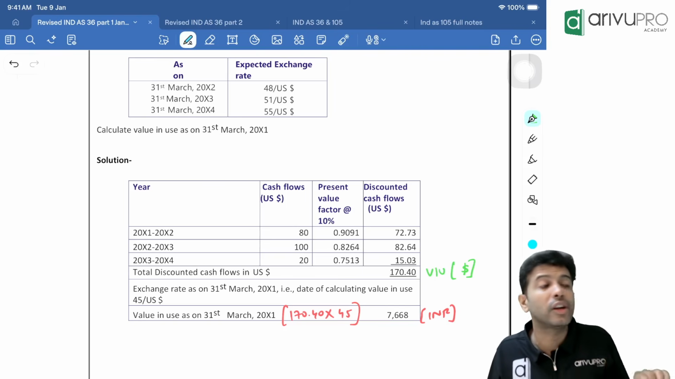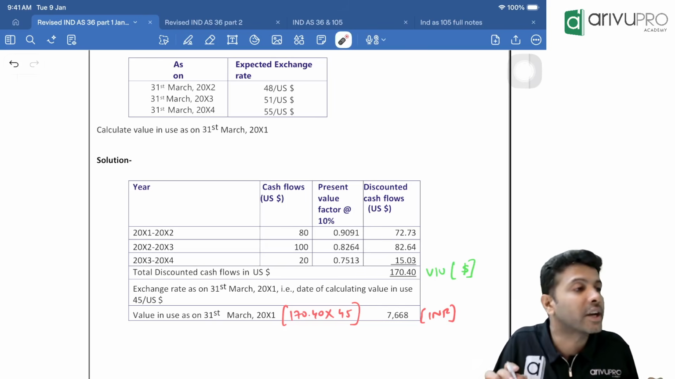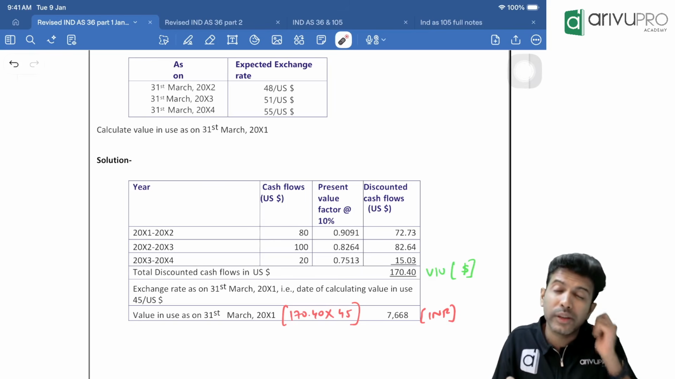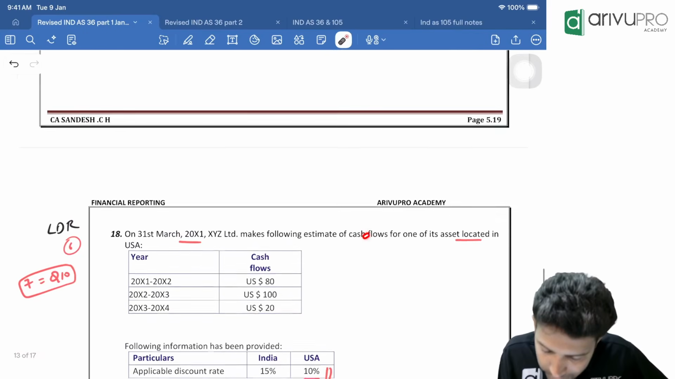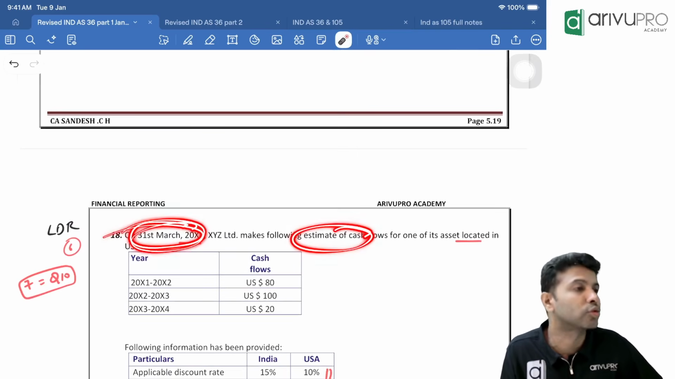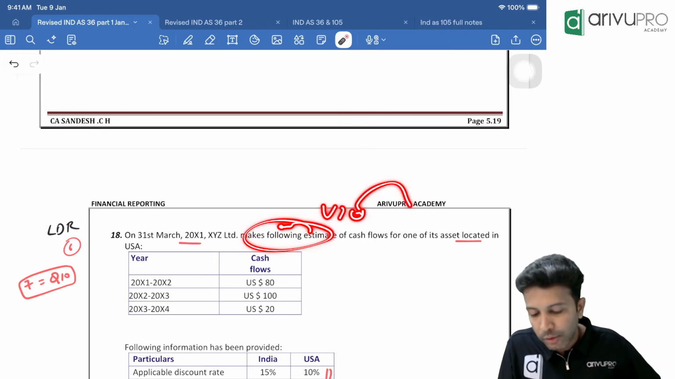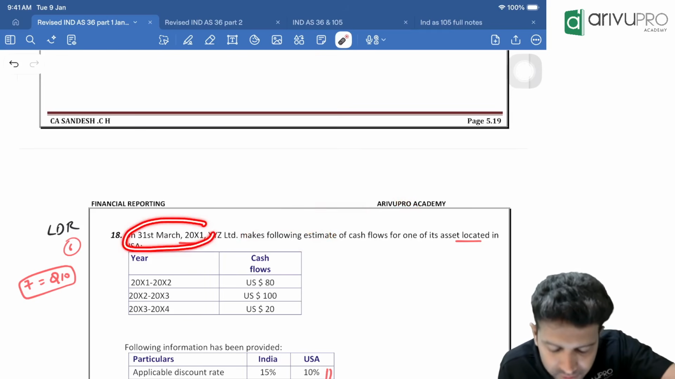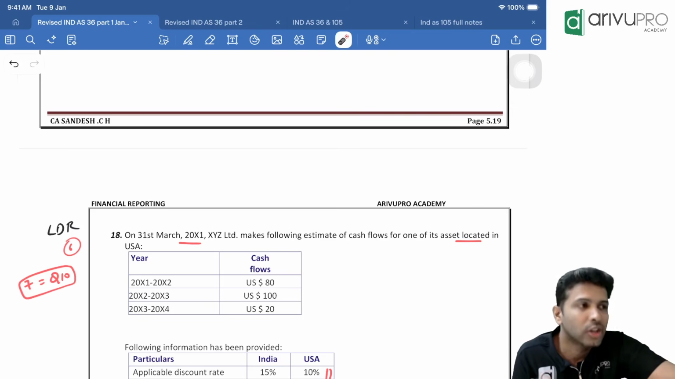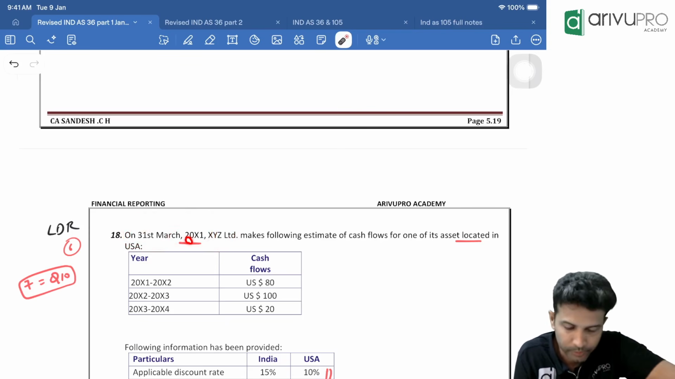Now from dollars, you need to convert it into INR. For that, we need an exchange rate. Which exchange rate to use? On which day do you need value in use? First figure that out. Sir, you are estimating the future cash flows on 31st March 20x1. Estimation of future cash flows is required only to find value in use, and you will find value in use only when the impairment indicator has come. So the impairment indicator has come on 31st March 20x1, hence you are estimating the future cash flows. So this is the date on which we need to find value in use, 31st March 20x1. So this day's exchange rate we need to use.